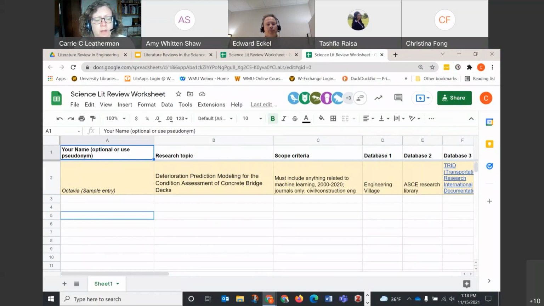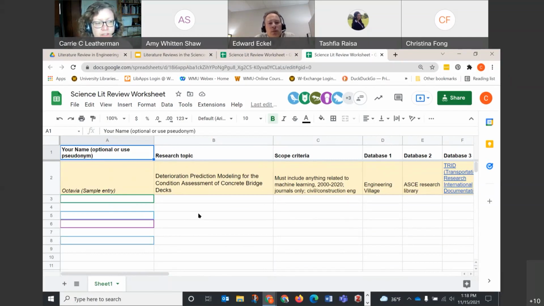Excellent, thank you. So put in your name or a pseudonym if you want to be a little bit more private. Put in a tentative research question and think about some of the scope criteria we just talked about. I posted the link in the chat again. The example in yellow at the top gives you a sense of what we're looking for.